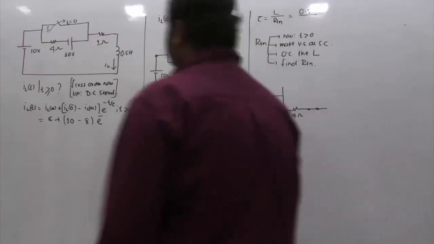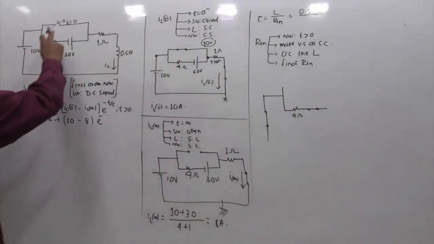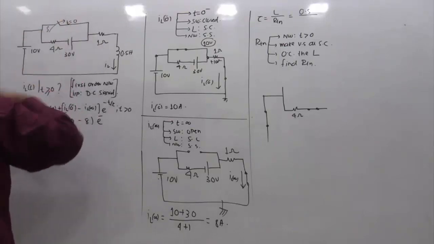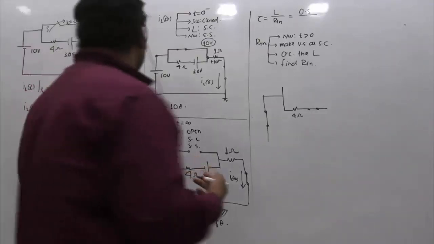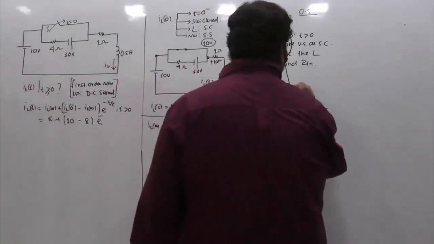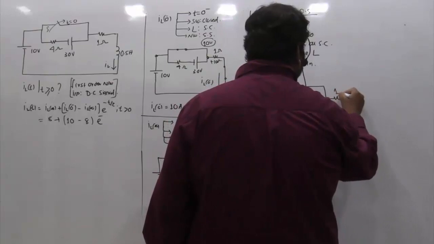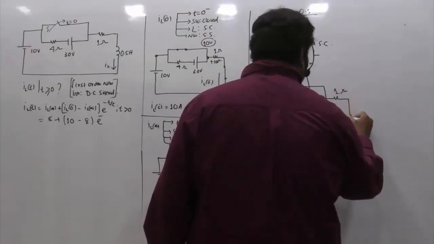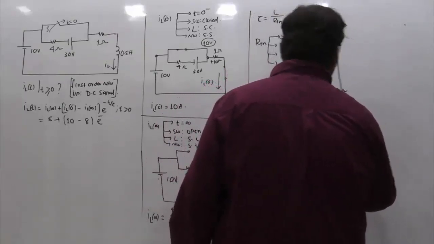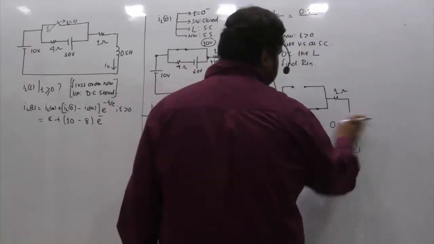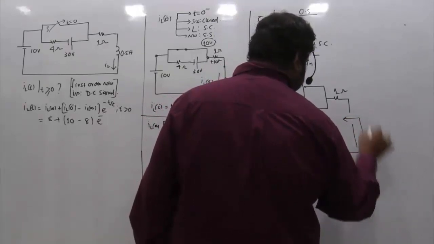As I said, the network has to be the one valid for t greater than 0. At t equal to 0 the switch is getting opened. So for t greater than 0, what is the status of the switch? Definitely it is in the open state, because at 0 it is opening, so beyond that it is in the open state. And then you have 1 ohm, and then your 0.5 henry. But as I said, open circuit the inductor, because you have to assume it is the load, and find RTH from this particular terminal.